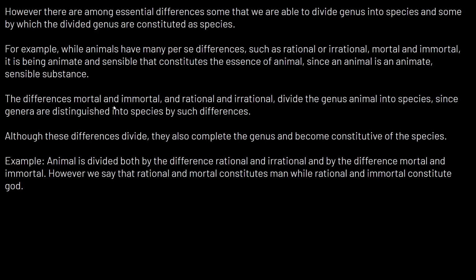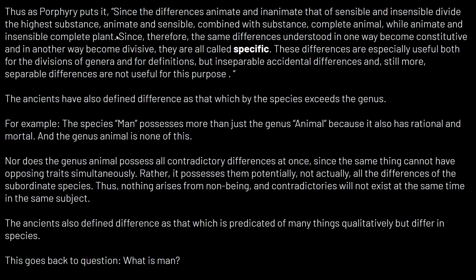And as Porphyry says, since the differences animate and inanimate, sensible and insensible, divide the highest substance, animate and sensible combined with substance makes animal, while animate and insensible complete plant. Since, therefore, the same differences understood in one way become constitutive and in another way become divisive, they are all called specific. These differences are especially useful both for the divisions of genera and for definitions.